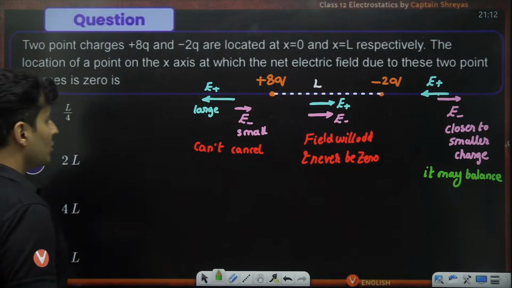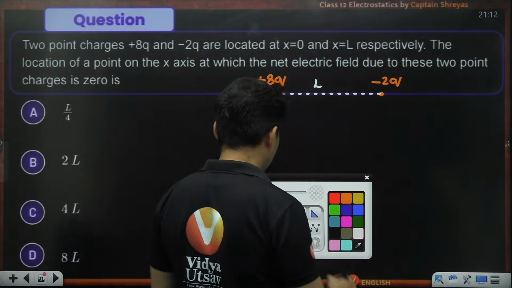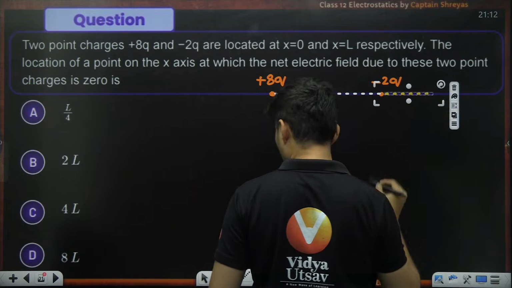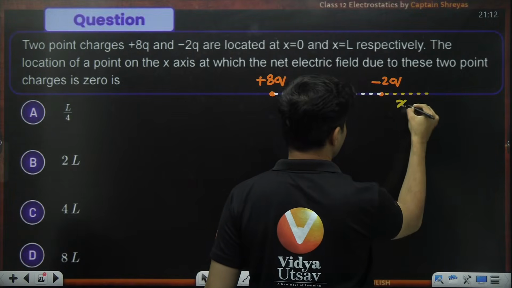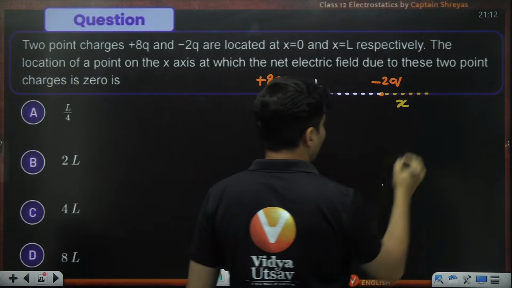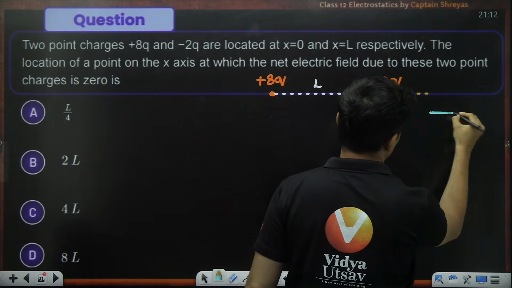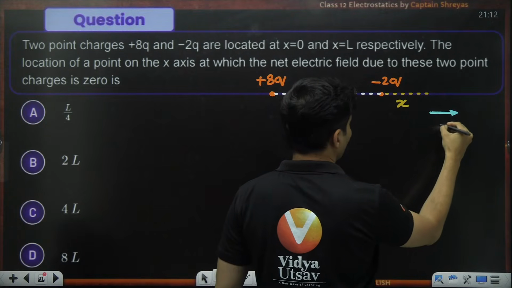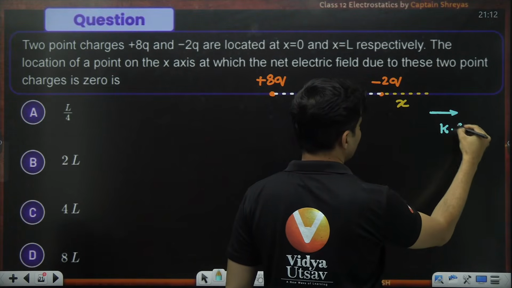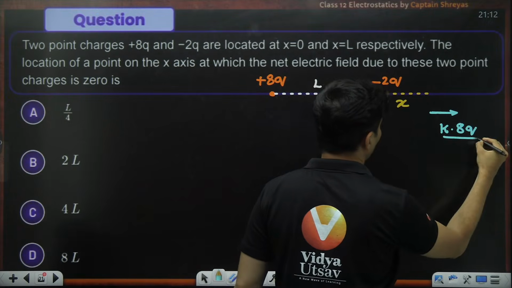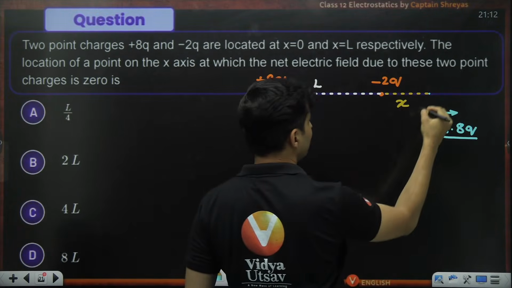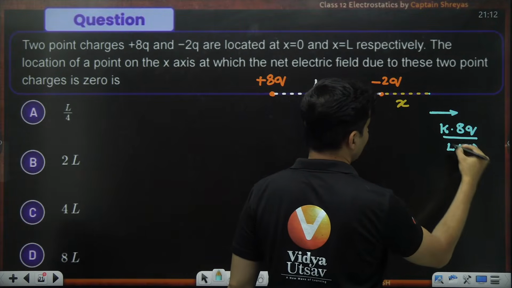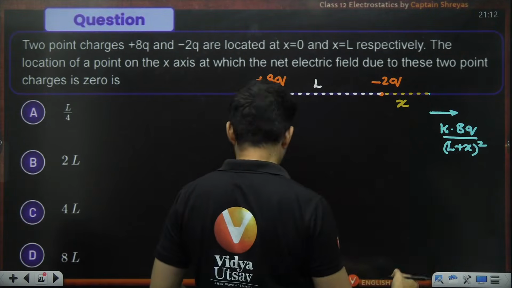Okay, so going ahead with the problem, guys. Let's take that point somewhere over here. Let's assume that this distance is x. Due to the positive charge, the electric field will be like this, and the value will be k into the charge, which is 8q, the whole thing divided by this whole distance, which is L plus x, the whole square.